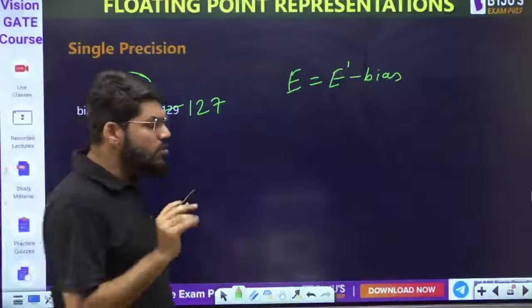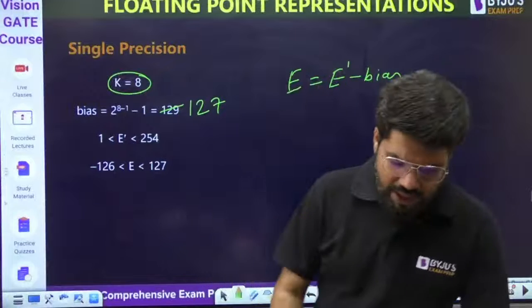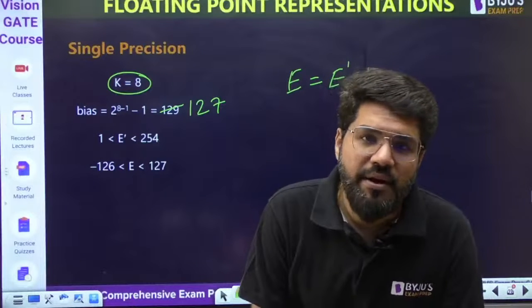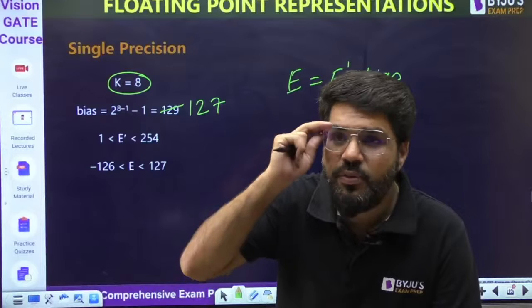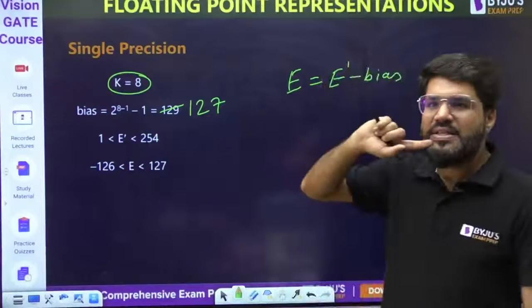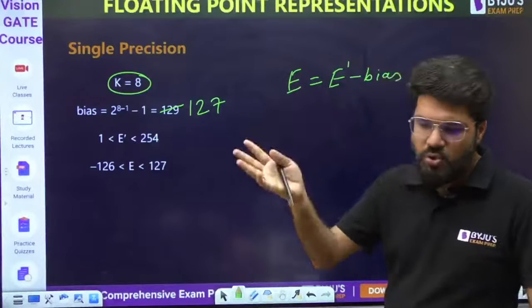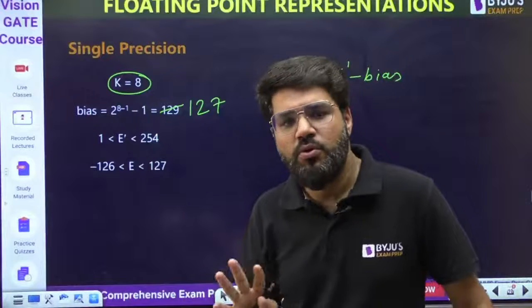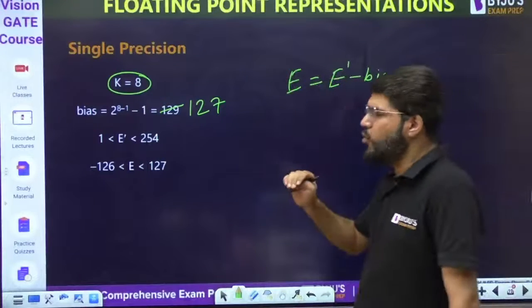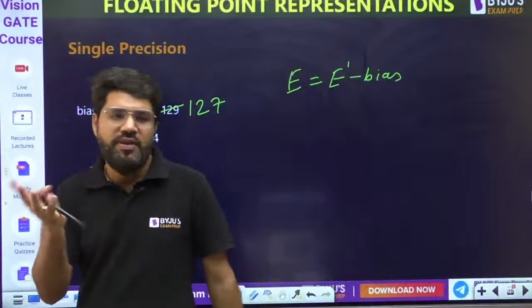You must also remember the range here, because previously they have asked in GATE, even in GATE 23 itself there was a question. I'll tell you what that question is based on: the highest number that can be stored. Questions like this have come in GATE before: identifying the largest or smallest of some given floating point numbers.